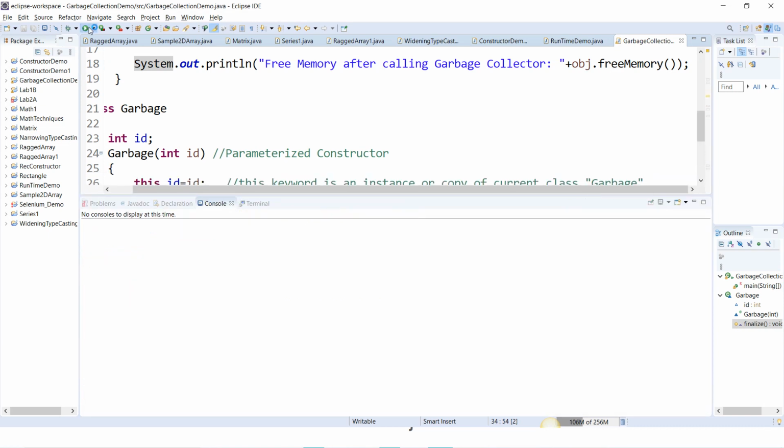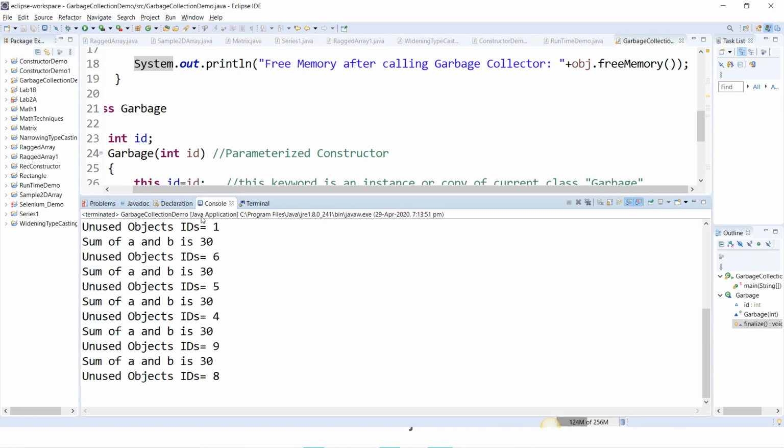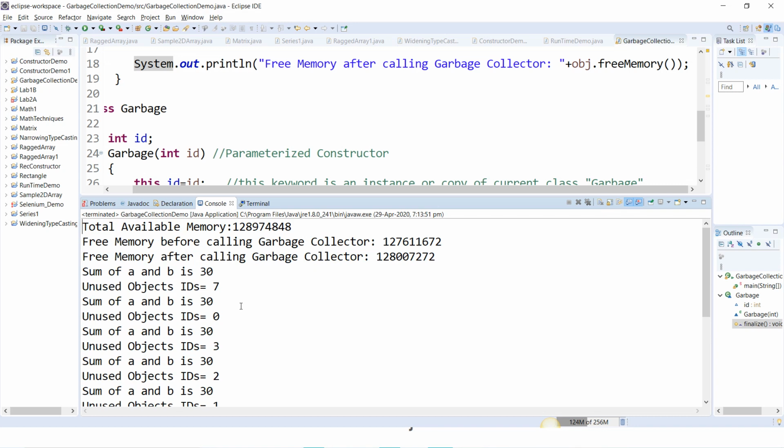So I'll run this. Now again I'll run this. You can run this as many times as you want. So total available memory is what? 128 MB, and free memory is 127.61 MB, and here it is 128 MB. How much free space? This is after calling the garbage collector.